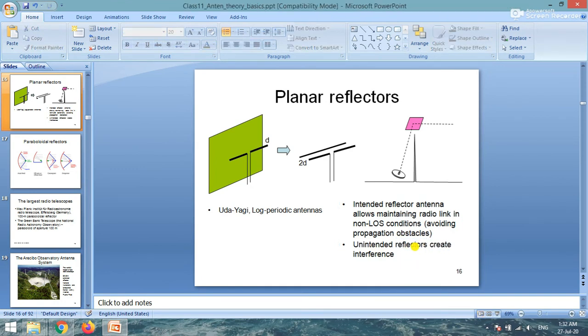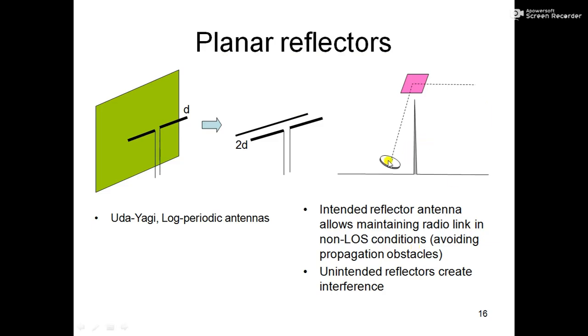So how does it happen? Suppose some energy goes towards this direction. Now this is an unintended reflector. Now the wave will get reflected from here and go in this direction. Now this and this will definitely create some interference. So this is what it is said about.